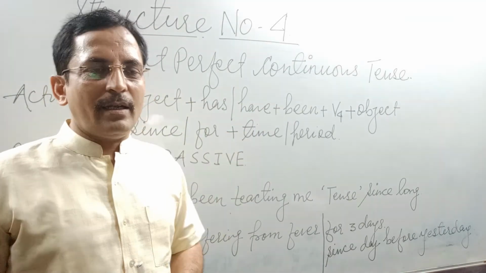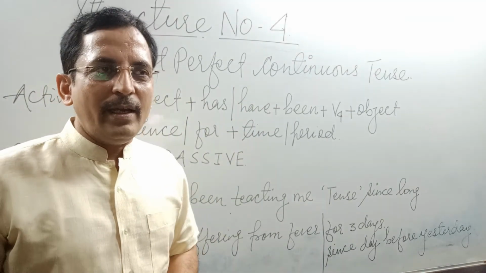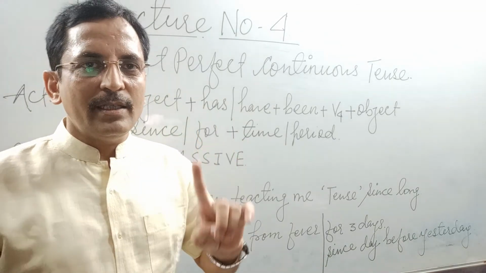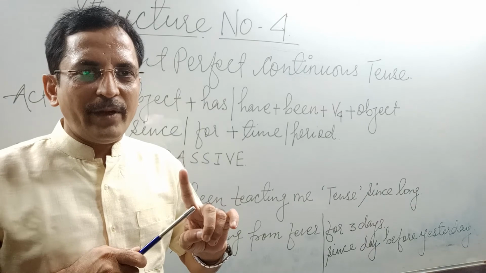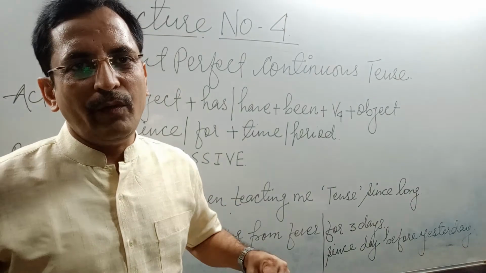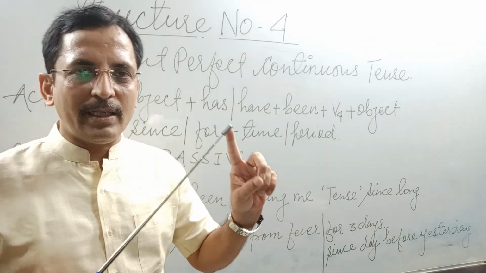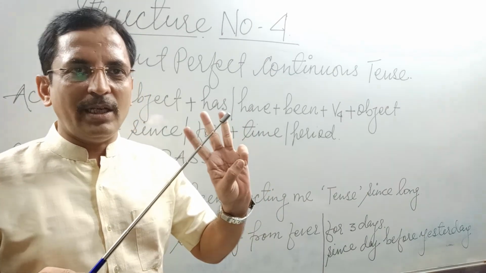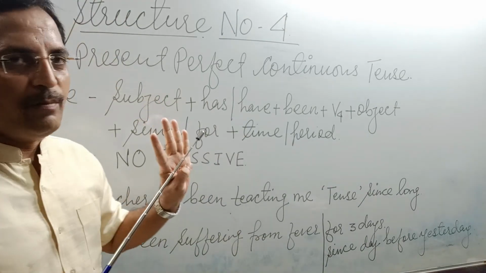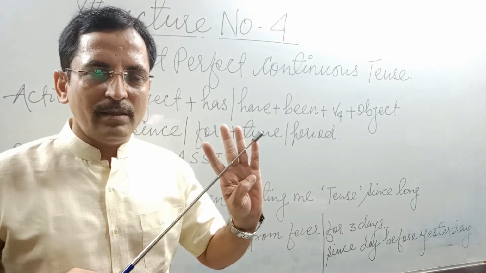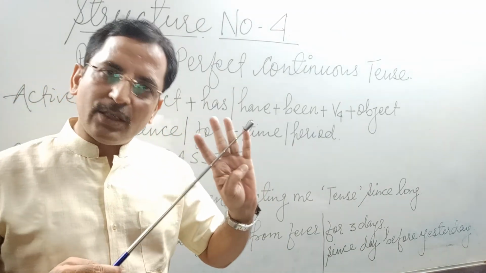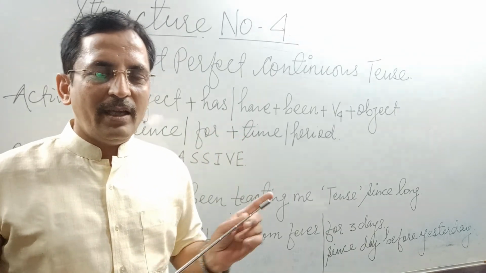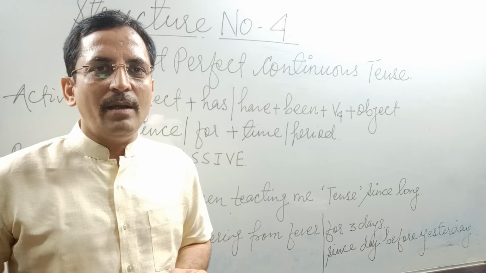Remember the introductory class of tense, where I discussed that we have 4 categories of a tense: simple, continuous, perfect and perfect continuous. So we have already covered structure number 1, that is simple, structure number 2, that is continuous, structure number 3, that is perfect, and now structure number 4, that is perfect continuous. So present tense is over here. In the next session we would start with structure number 5, and that would be the first structure for past tense.